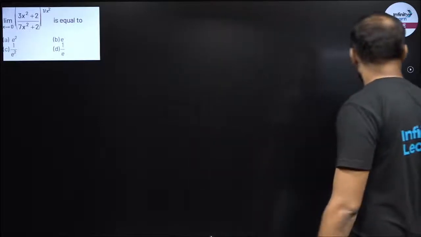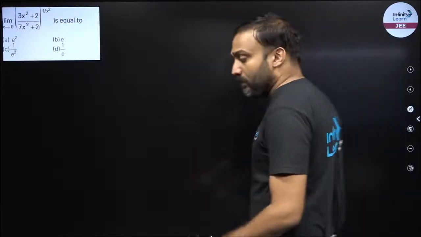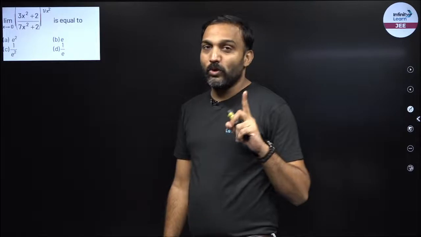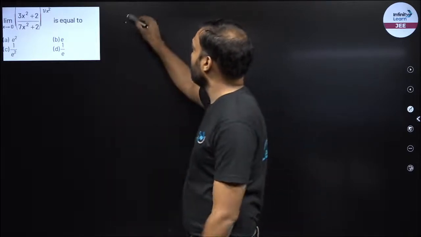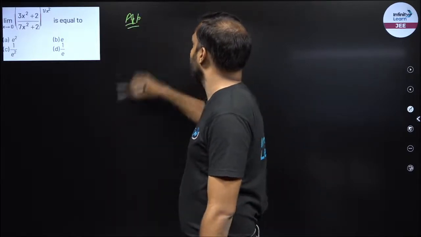Next example, right? Now remember 1 raised to power infinity, I have told you that I will give you one more approach. So what is that approach?